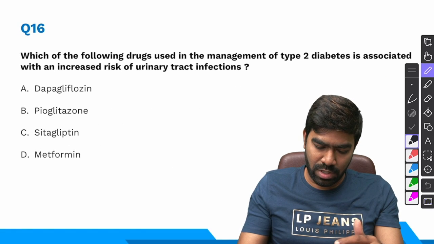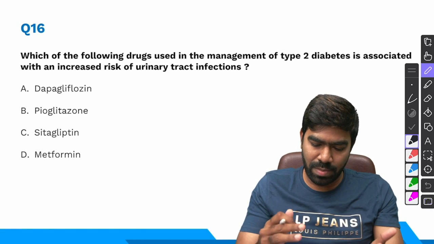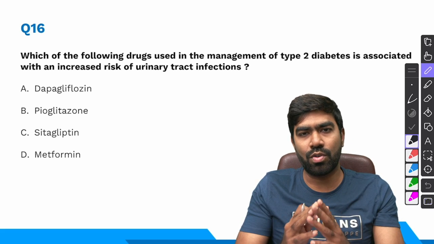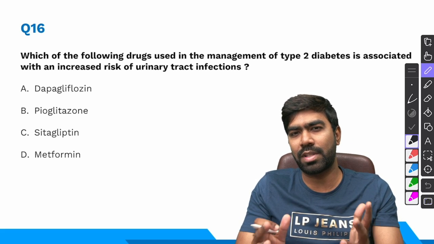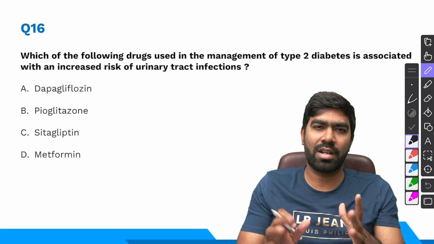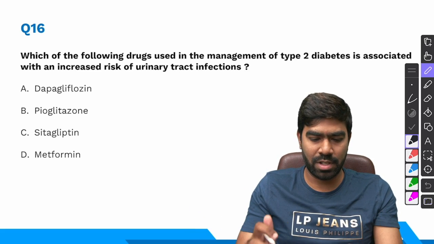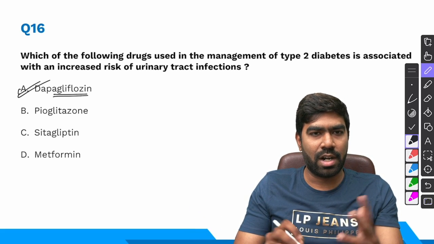Coming to question number 16, which of the following drugs used in the management of type 2 diabetes is associated with an increased risk of urinary tract infection? These diabetic drugs are something that we have discussed left, right, and center. Even in the marathon sessions, we have discussed them so many times. The right answer is the SGLT inhibitor, that is dapagliflozin.